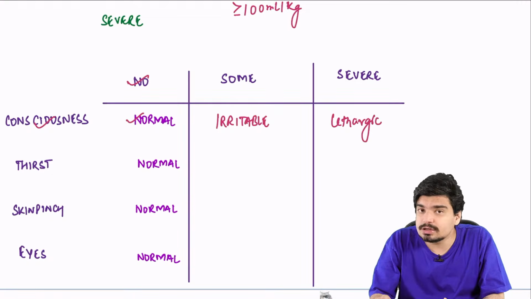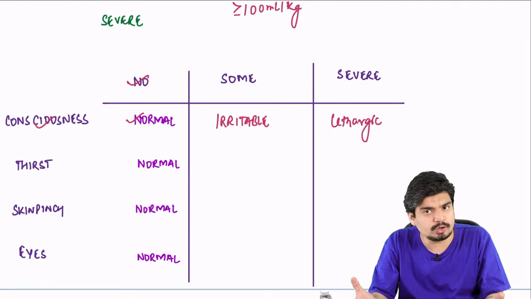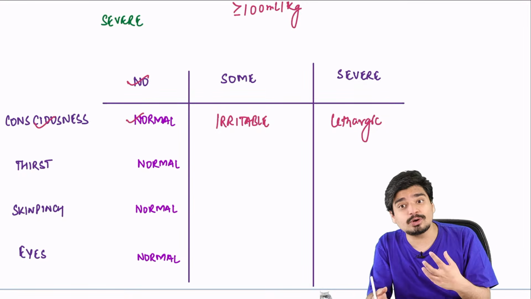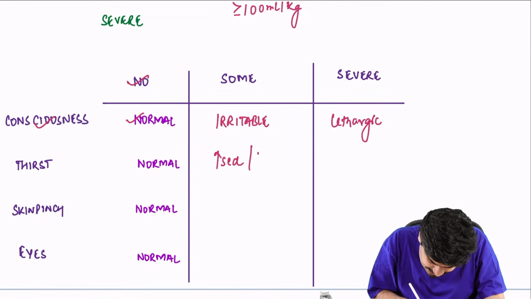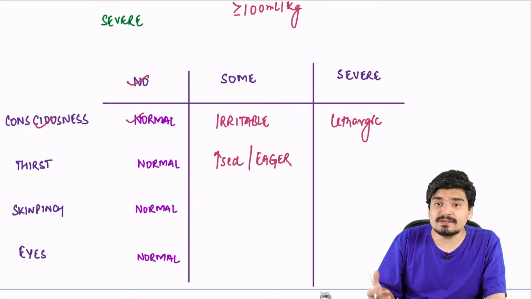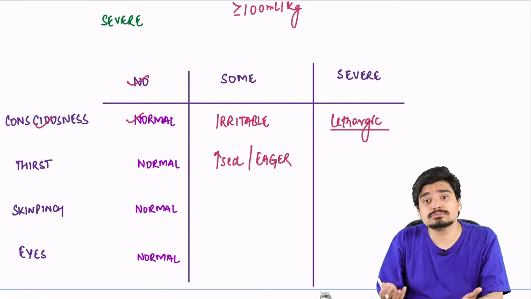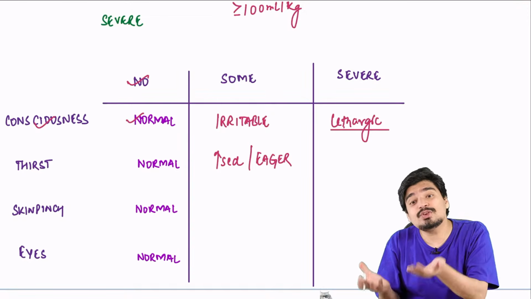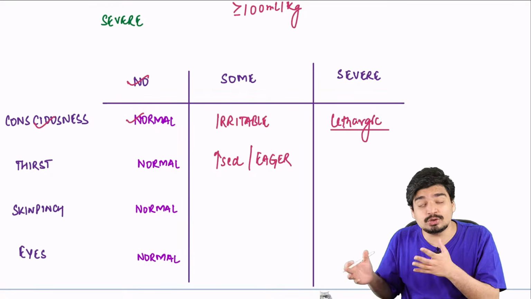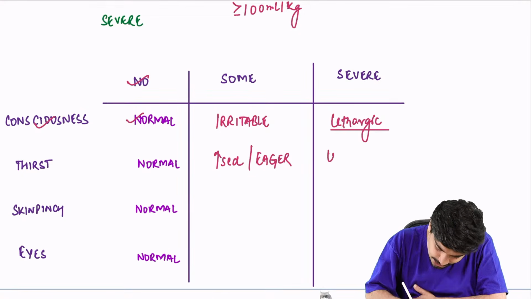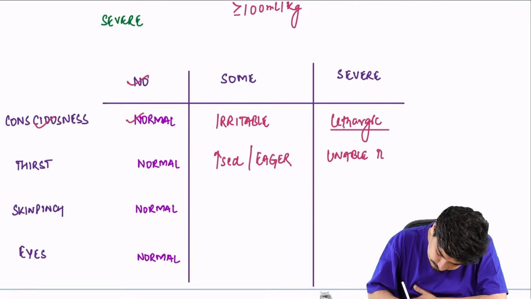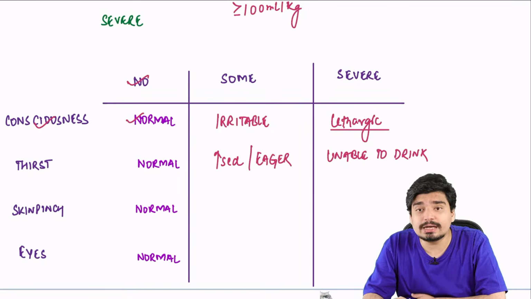Thirst. In no dehydration, obviously the child's thirst is going to be normal. In some dehydration, he was irritable because he wants water, so thirst is increased. The child will drink eagerly. In severe dehydration, because the child is lethargic, there is no activity, he won't be able to drink. Even though there is severe dehydration, he is unable to drink water because he is lethargic. Child is unable to drink.